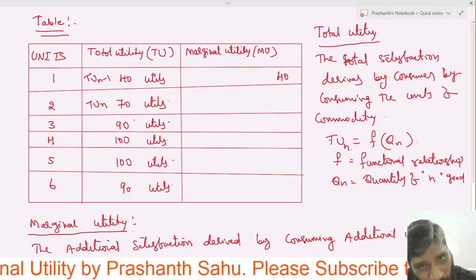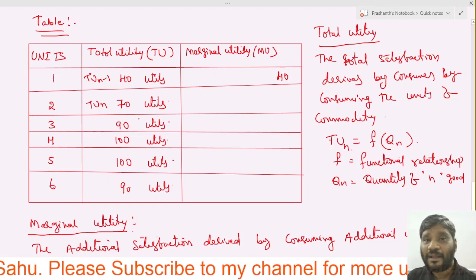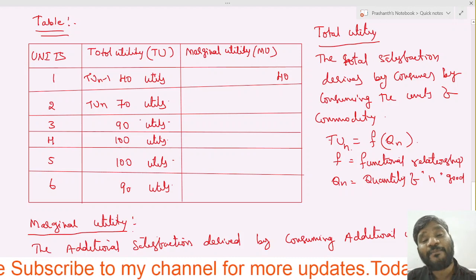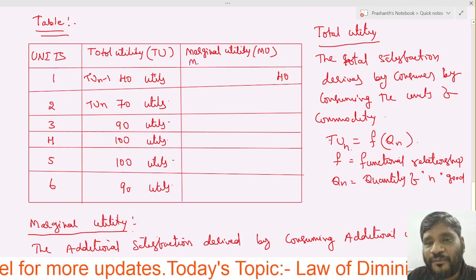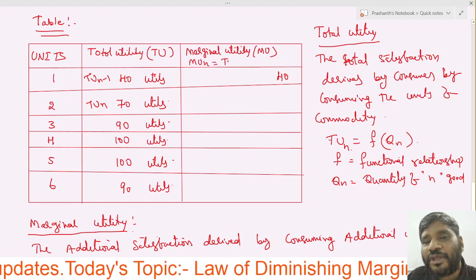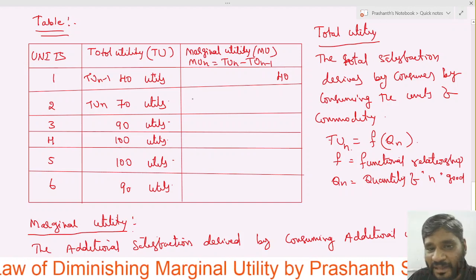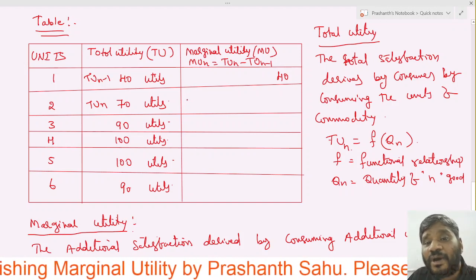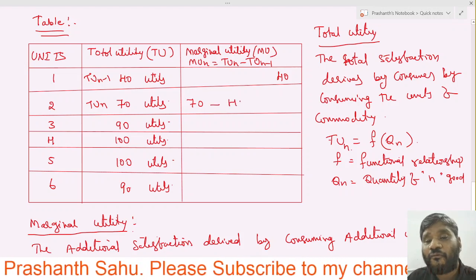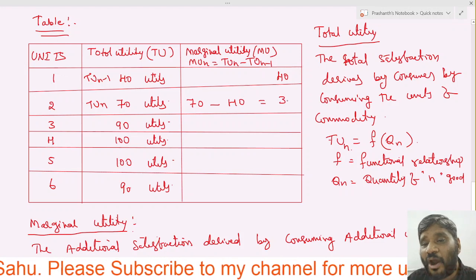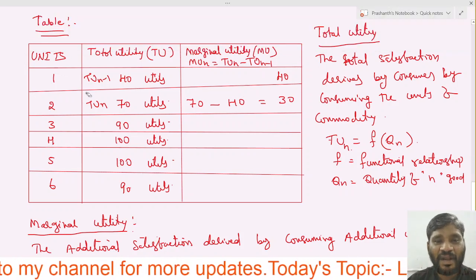We are calculating for 2 units, so that is the TUn and the upper part will be the TUn minus 1. Remember the formula? MUn is equal to TUn minus TUn minus 1. Write it there. TUn how much? 70. Minus TUn minus 1 how much? 40. Now how much did we get? 30. Did you understand?